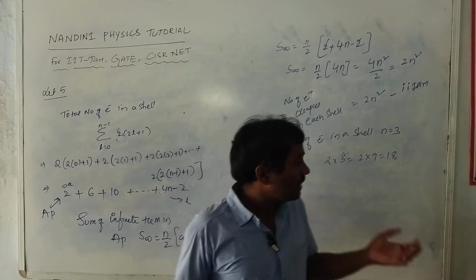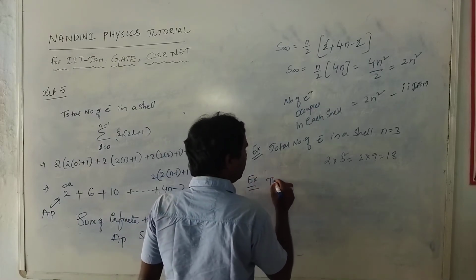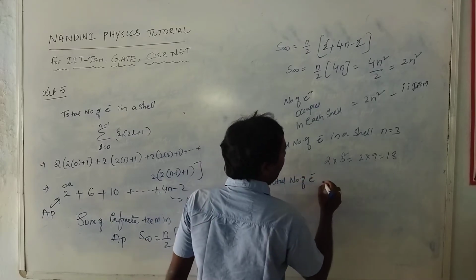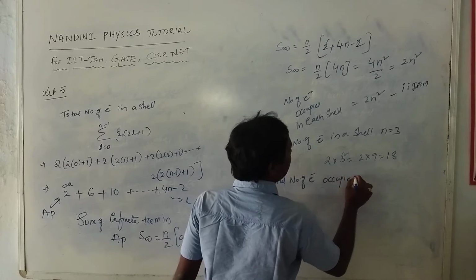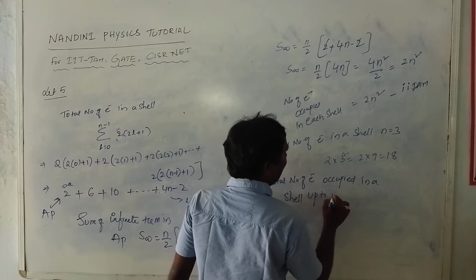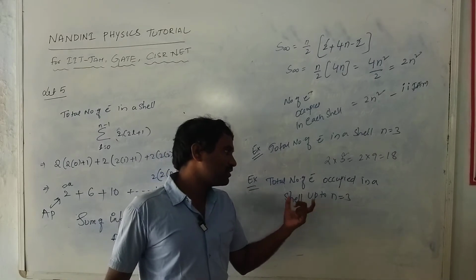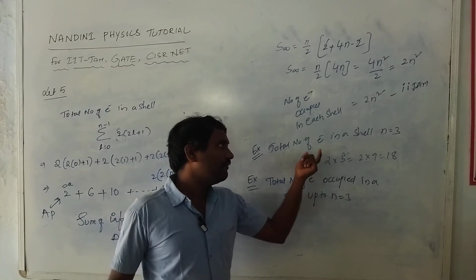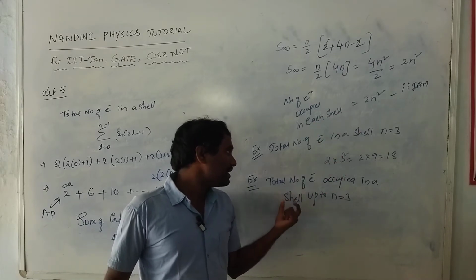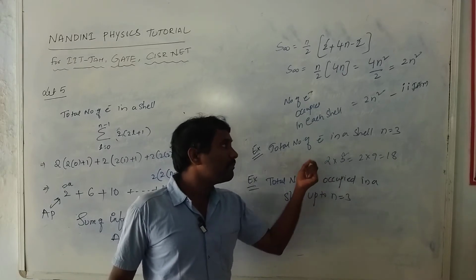Suppose the same problem is asked in a different way. So this is another question: the total number of electrons occupied in a shell up to n is equal to 3. He is asking up to n is equal to 3. So how will you do such types of problems? If they give directly n is equal to 3, no problem, you will simply substitute. But if they are asking the total number of electrons occupied in a shell up to n is equal to 3, we use the summation of 2n square.